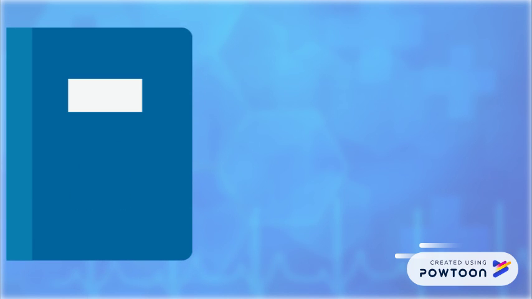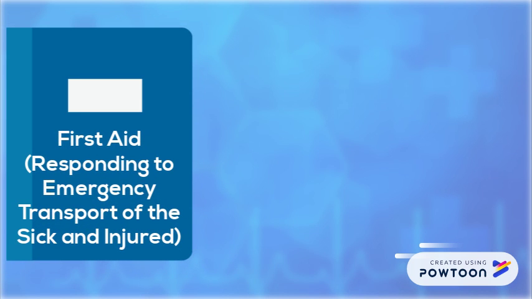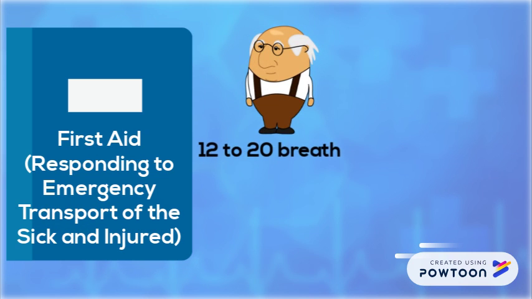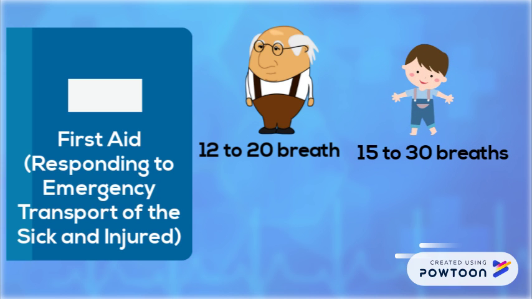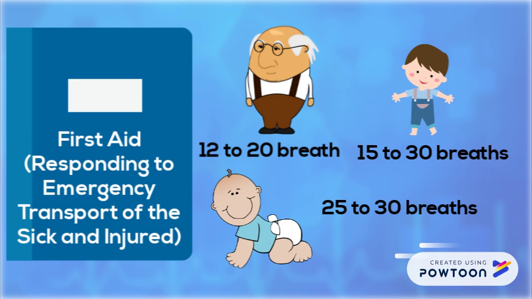According to the book entitled First Aid Responding to Emergency Transport of the Sick and Injured, the normal ranges of respiration per minute for adults is 12 to 20 breaths, for children 15 to 30 breaths per minute, and lastly for infants, 25 to 30 breaths per minute.